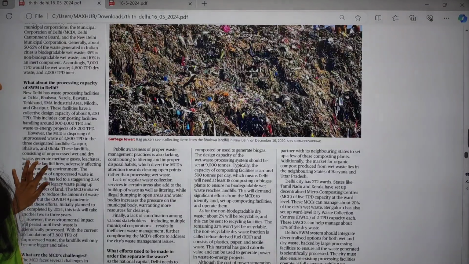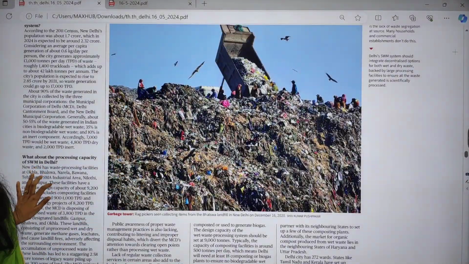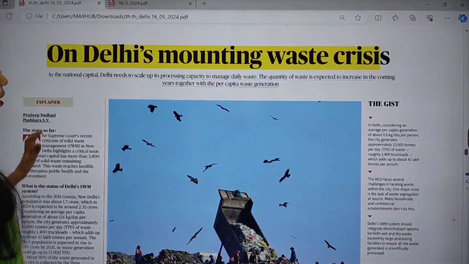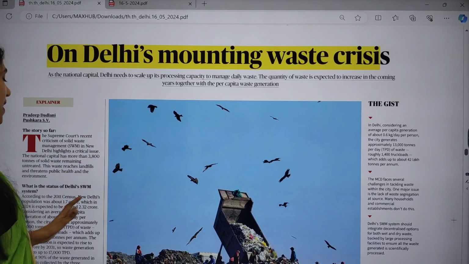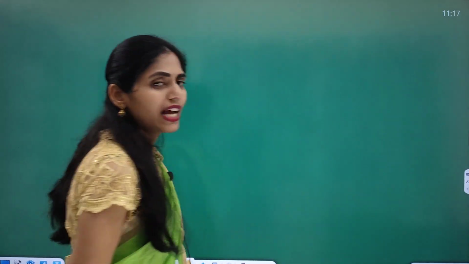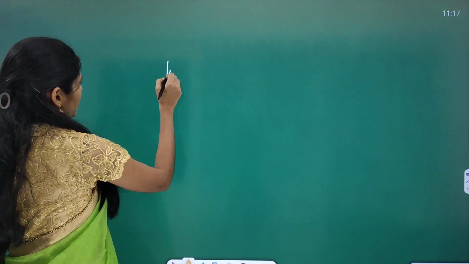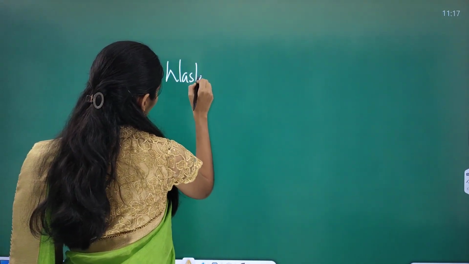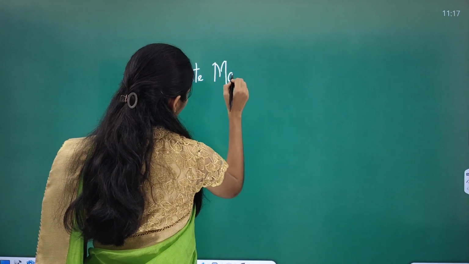So this is our text and context. Here you can see this image of a landfill. This article is talking about Delhi's mounting waste crisis, and about waste management in India.